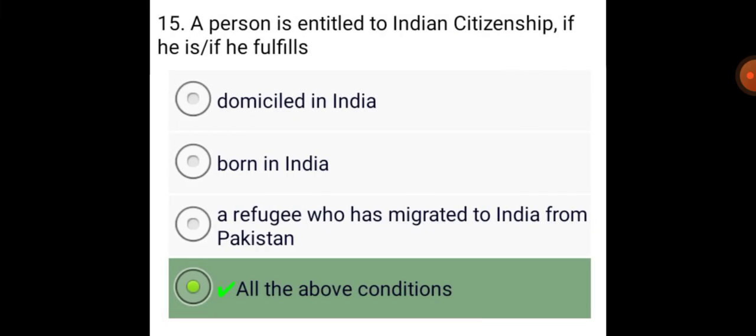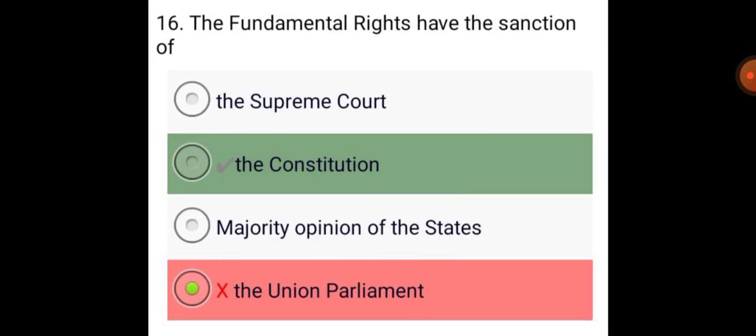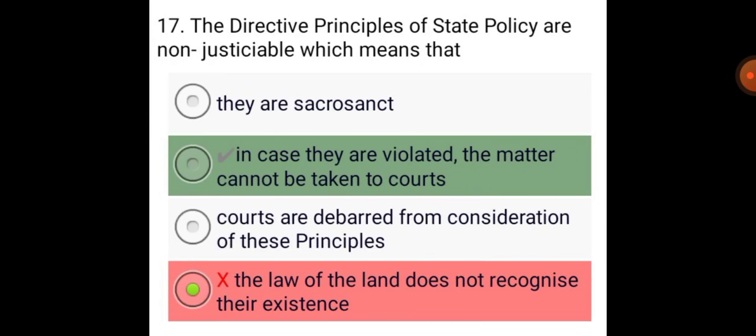A person is entitled to Indian citizenship if he or she is domiciled in India, born in India, or a refugee who has migrated to India from Pakistan. The fundamental rights have the sanction of the Constitution. The directive principles of state policy are non-justiciable, which means that in case they are violated, the matter cannot be taken to courts.